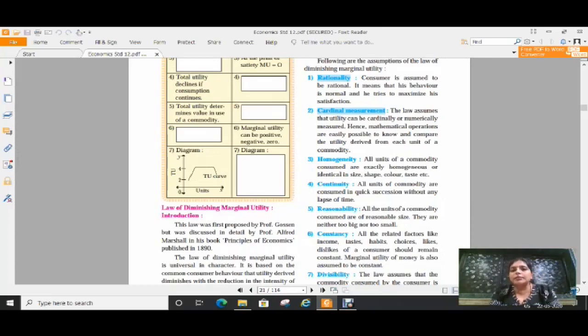The very first assumption is rationality. The consumer is assumed to be rational. It means that his behavior is normal and he tries to maximize his satisfaction. A rational consumer, this word also we have seen in the concepts of utility. See, rational means a normal person, a normal consumer.